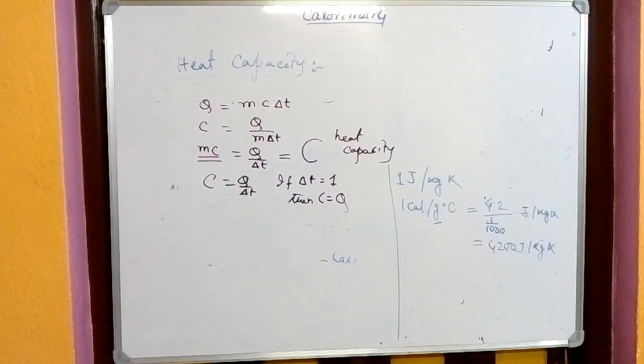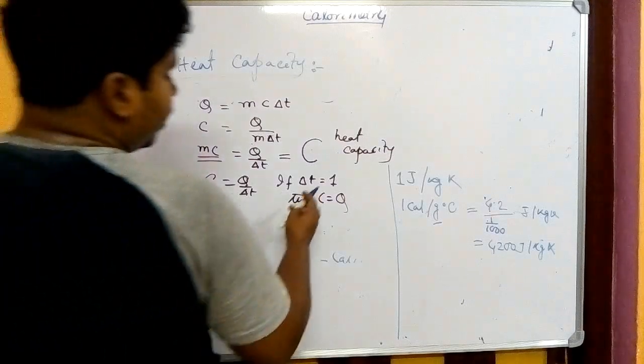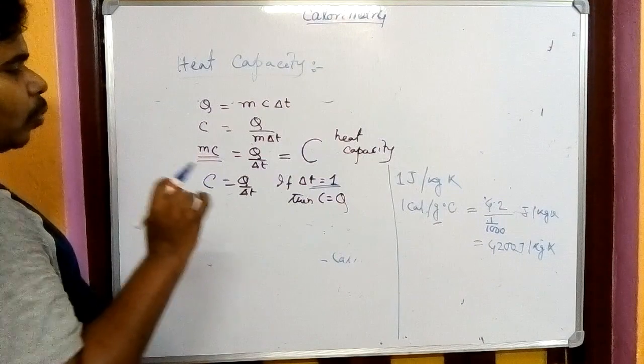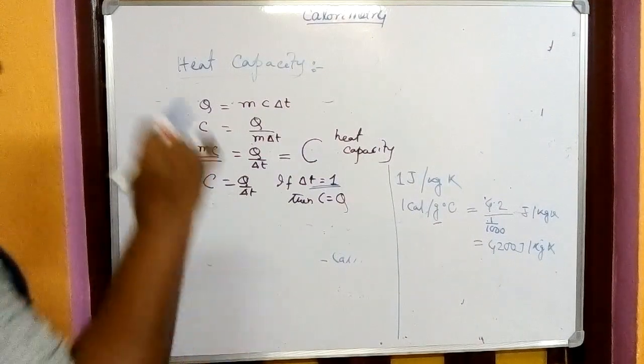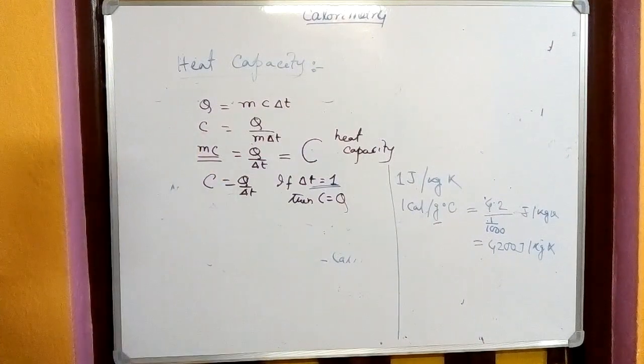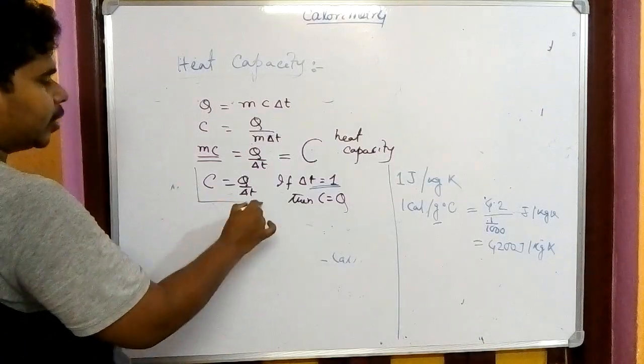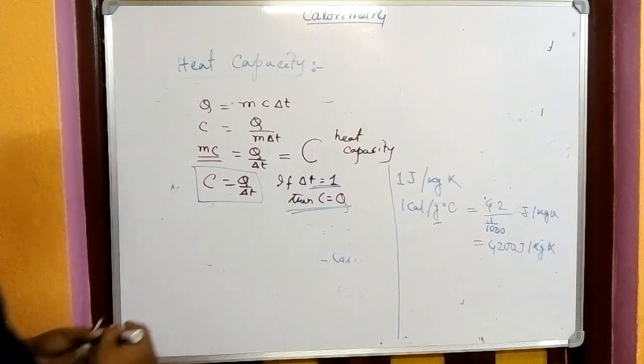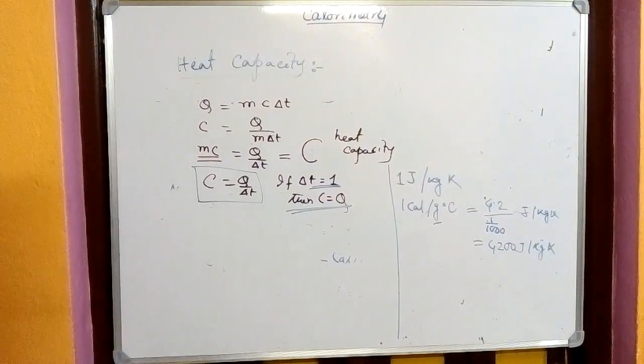I am telling again, the heat capacity of a body is the amount of heat energy required to increase the temperature of a body by 1 degree centigrade or 1 Kelvin. That total heat energy is known as the heat capacity of the body, that is C equals Q.